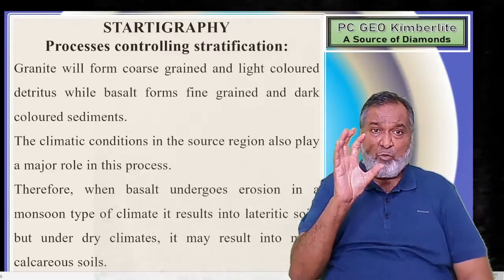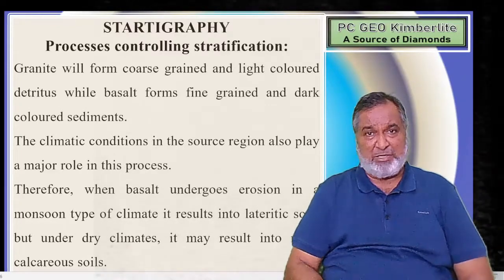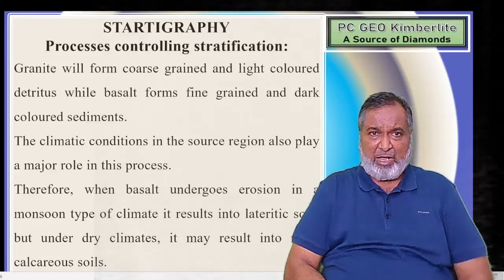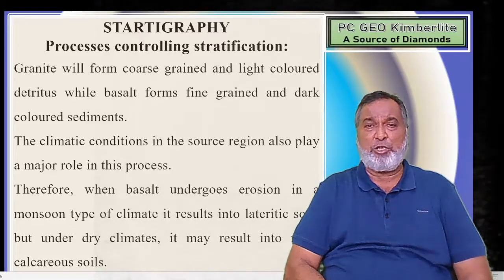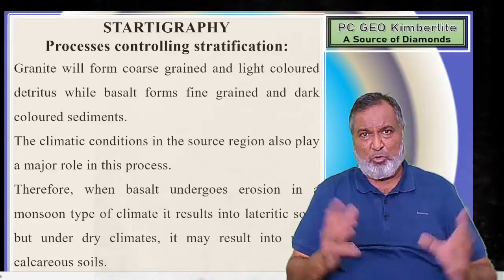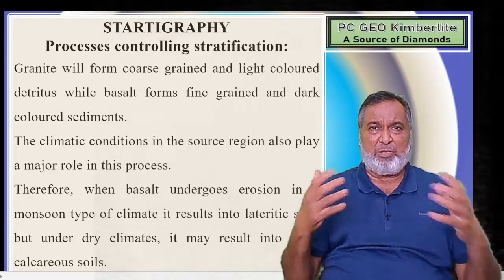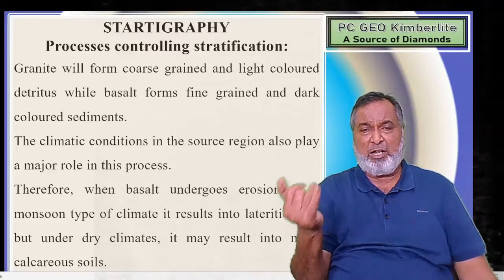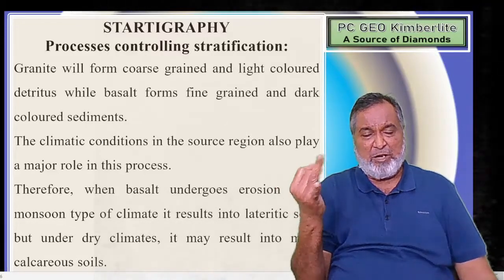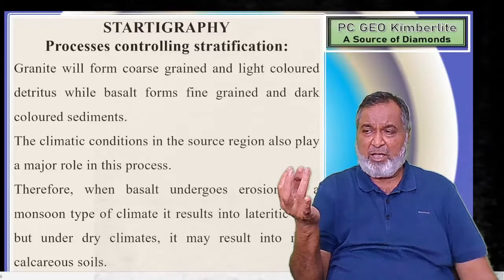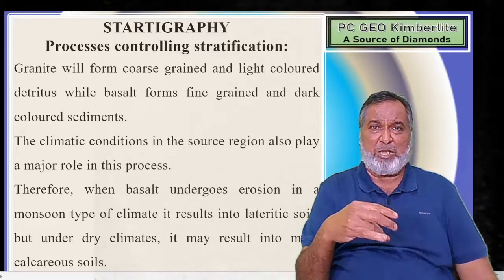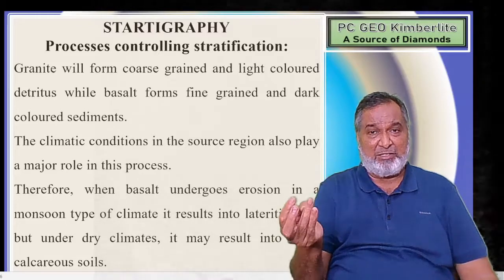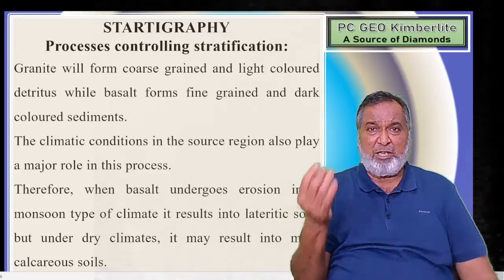Now you can see the composition of granite and basalt. Everyone knows this, as it has already been studied in hand specimen. Granite shows an equigranular texture with coarse grains. It is light in color because the silica percentage is more, and due to that we get quartz and feldspar. These are the dominating minerals, and in the feldspar we get either plagioclase or orthoclase. If plagioclase is there, it is grey granite. If orthoclase is there, it is pink granite.